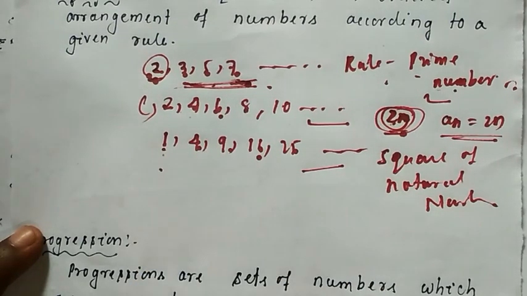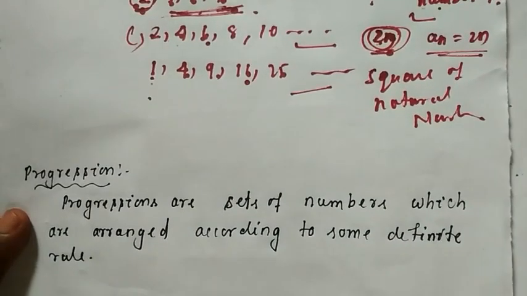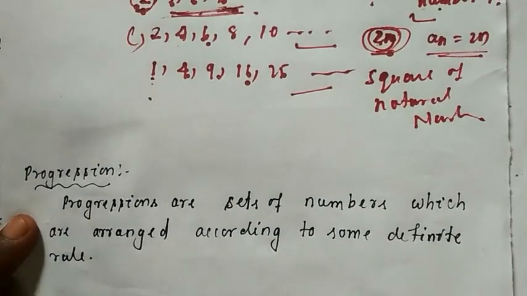Understanding? So then what is progression saying? Progressions are sets of numbers which are arranged according to some definite rule. Here in sequence also numbers are arranged by some specific rule, and in progression also. But what is the difference between these two?